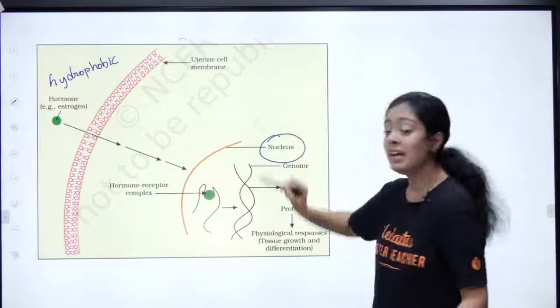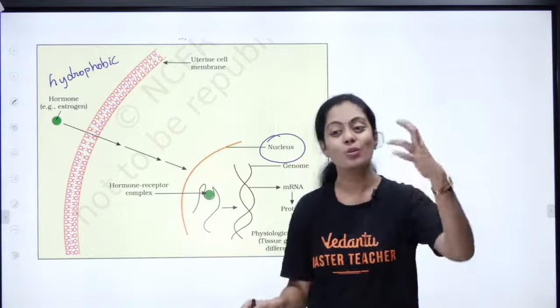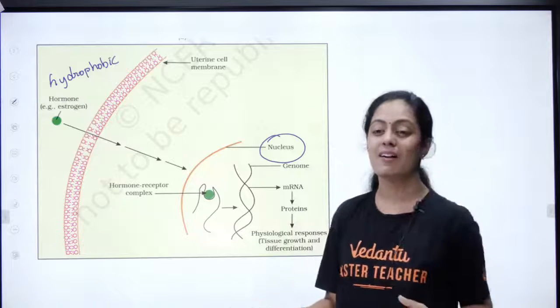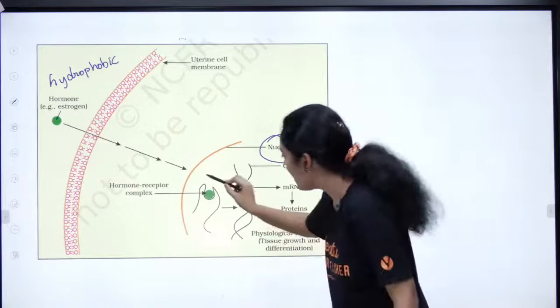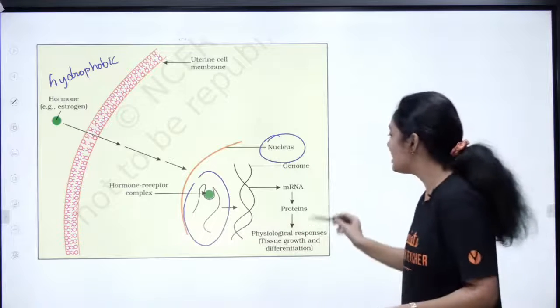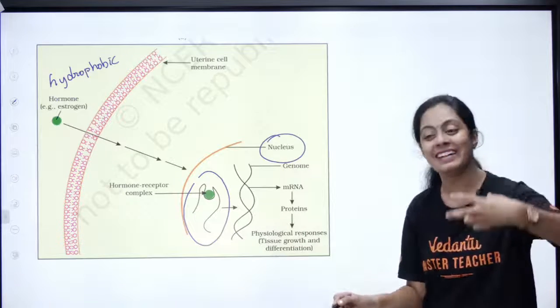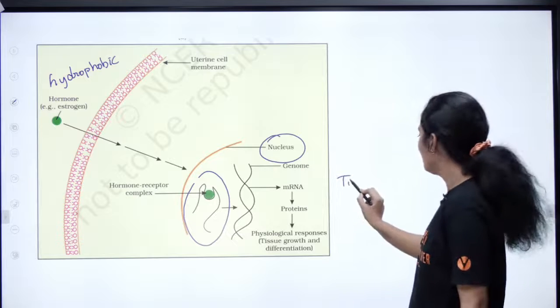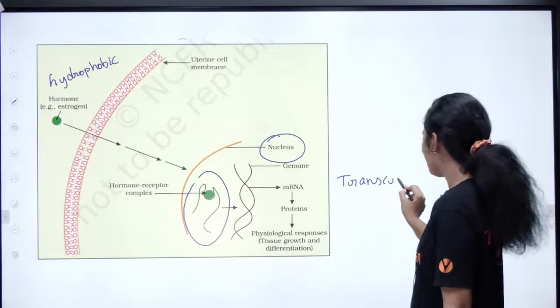So this hydrophobic can pass through my hydrophobic core of my plasma membrane, and interestingly this estrogen has a receptor inside the nucleus. அது nucleus உள்ள வரைக்கும் அதால travel பண்ண முடியும். So இங்க பாத்தீங்கன்னா it is going to form the hormone receptor complex, okay, which is later going to help in the activation of transcription. So what is this changes I am talking about?